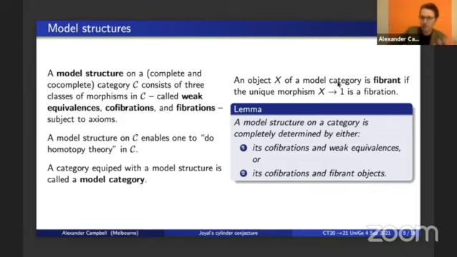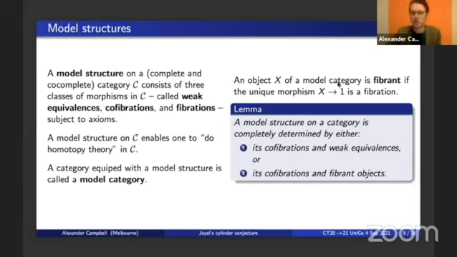Now, a model structure consists of these 3 classes, but it's completely determined by certain proper subsets of that data. For instance, a model structure is completely determined by its cofibrations and its weak equivalences. The fibrations are then, by the axioms, precisely those maps with the right lifting property with respect to those maps which are both cofibrations and weak equivalences.